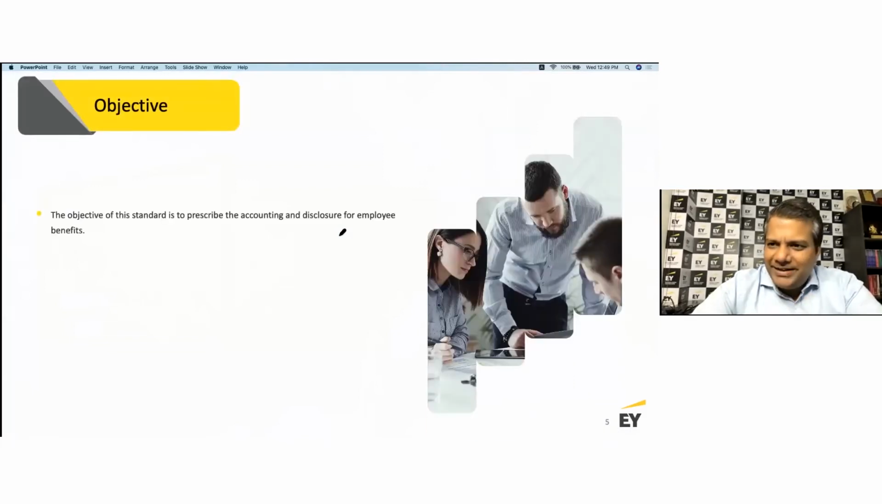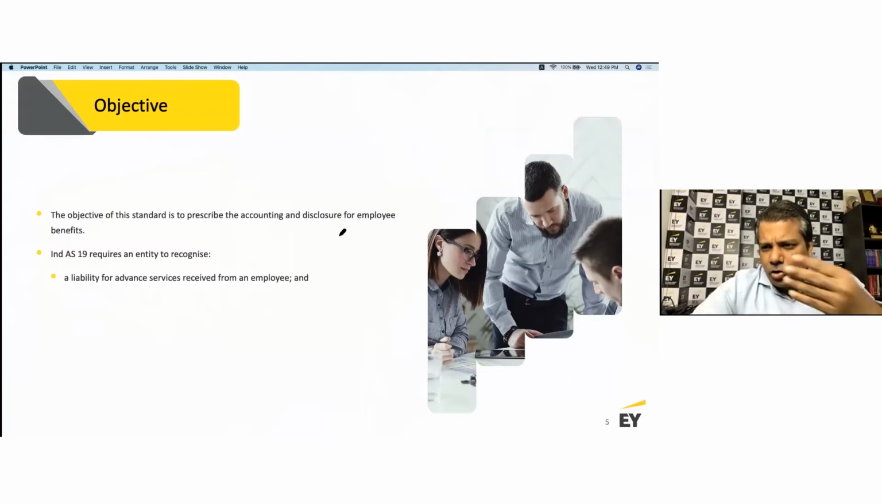One of the objectives of the standard is to provide the accounting and disclosure for employee benefits. Ind AS 19 requires an entity to recognize a liability for services received from an employee. So if I have not made the payment, and we don't make the payment on a daily basis, as you know, payments are made on a monthly basis. In the US, actually, you get paid twice a month; they have to cut a check fortnightly. That's how salary is paid in the US. But in India, the trend is to pay salary on a monthly basis.